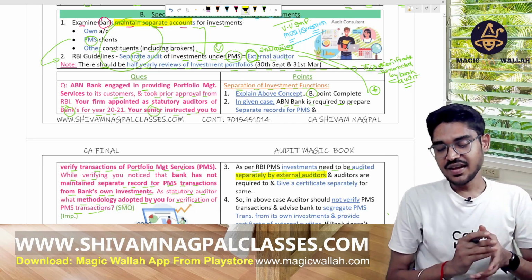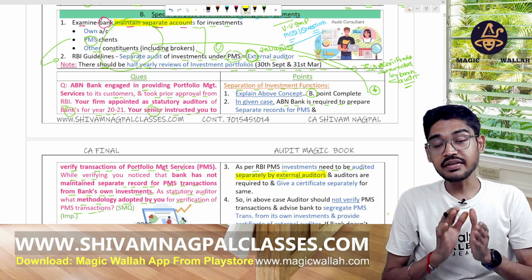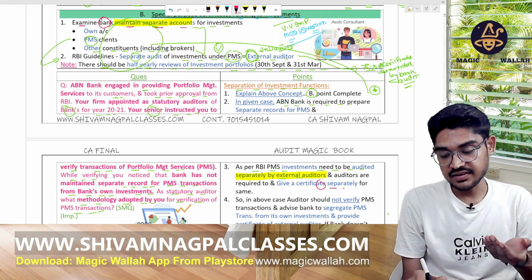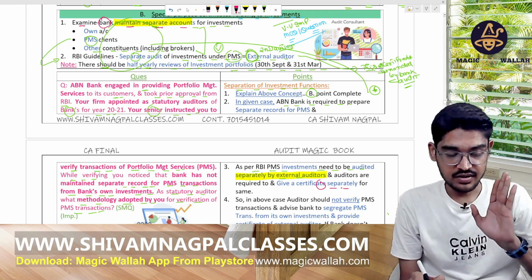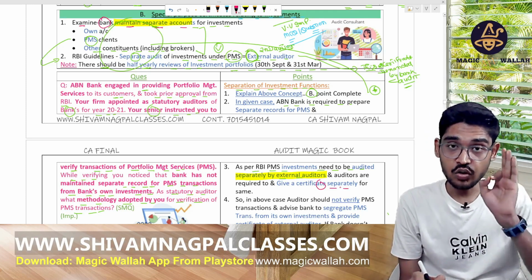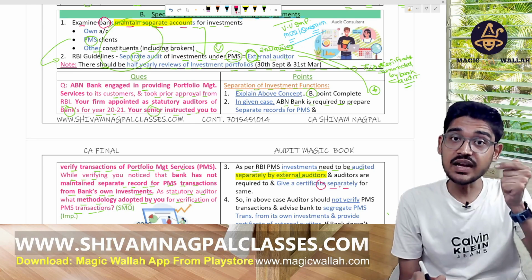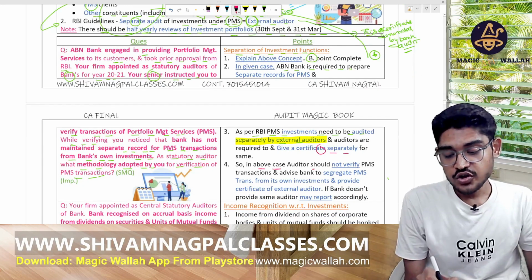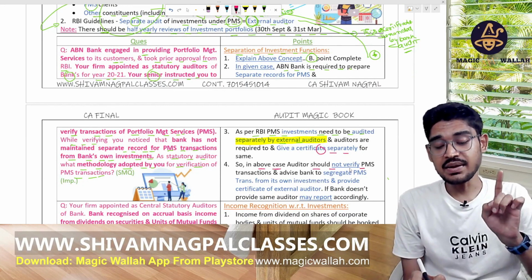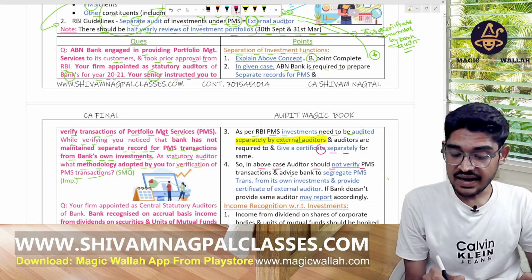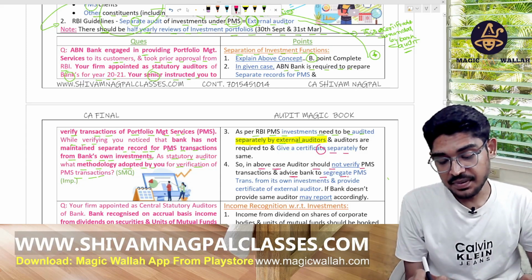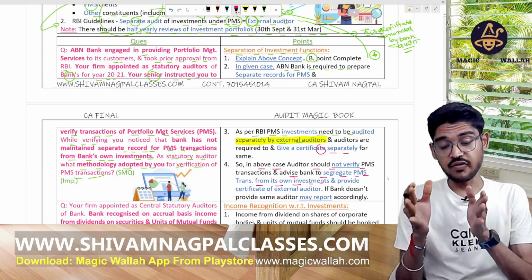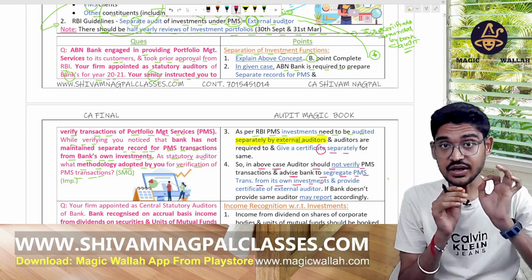The auditor is required to give a certificate separately for the same, and the statutory auditor will verify the same, but will not do the audit of those transactions and accounts. He will only ask the management to give that certificate. So in the above case, the auditor should not verify the PMS transactions, and should advise the bank to segregate the PMS transactions from its own investment and provide a certificate of the external auditor to the statutory auditor.